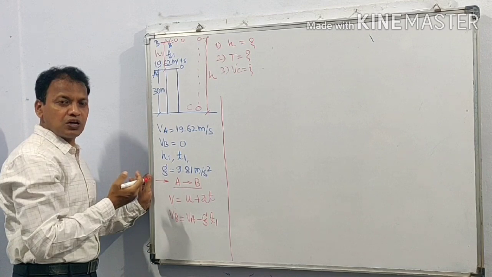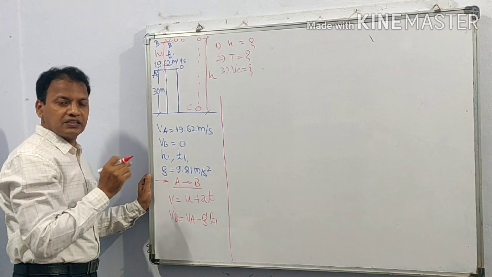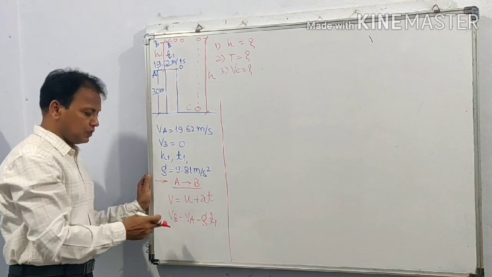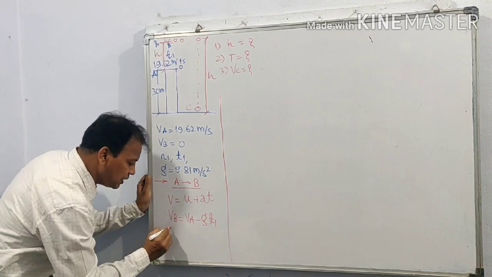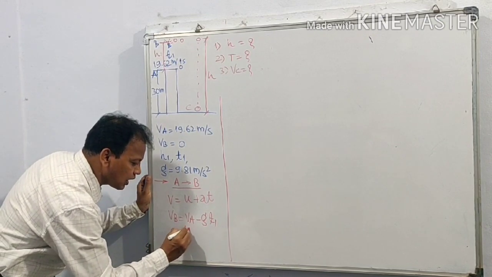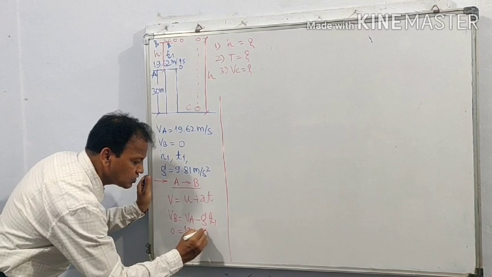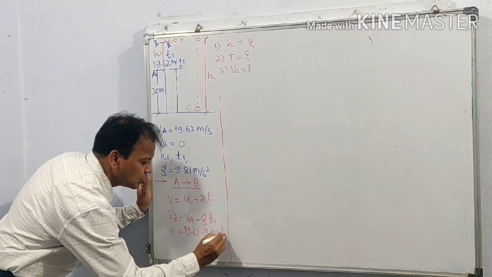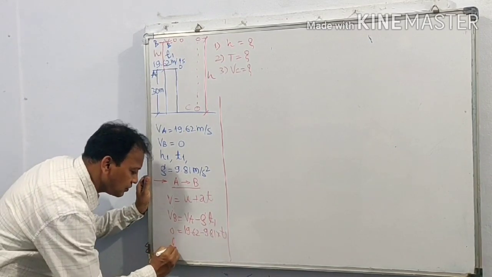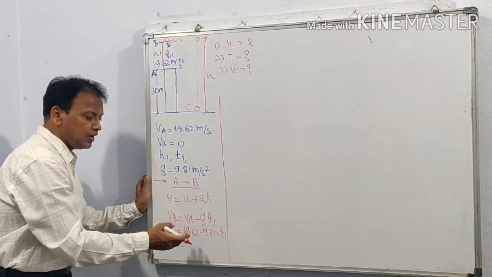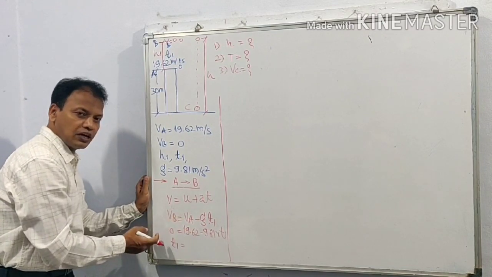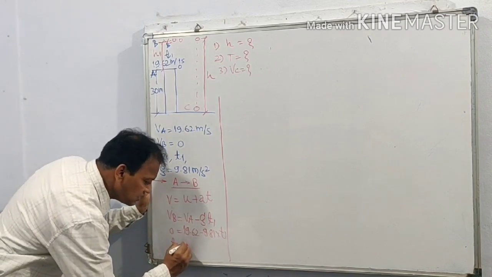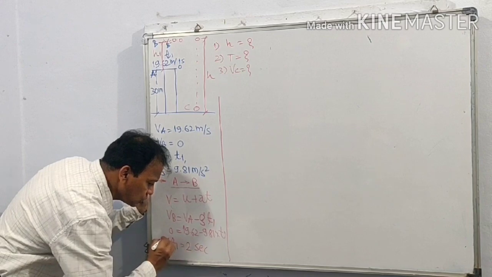S is equal to ut plus 1 half AT square. To find distance, that is height attained by the ball, we need time, and therefore first we are finding time. VB is equal to 0, VA is equal to 19.62 minus 9.81 into T1. So here we can write 9.81 T1 is equal to 19.62. T1 is equal to 19.62 divided by 9.81, that is T1 is equal to 2 seconds.